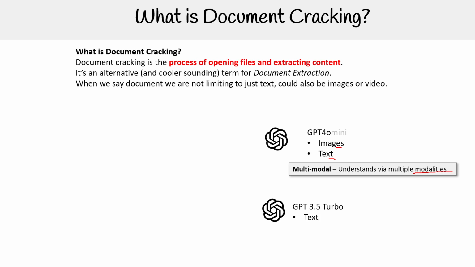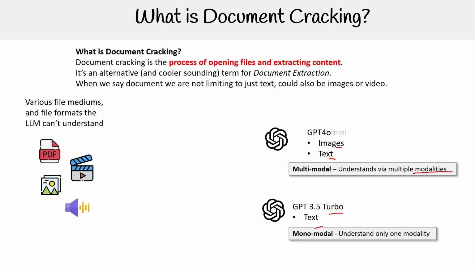Now, GPT 3.5 Turbo, which is an older model, it only understands text. So its whole world is text, okay? And so we call this monomodal because it only has one sense or one modality. So now imagine that you have documents that you want to utilize the information of so that we can make informed decisions or more interesting outputs from our LLM agents.